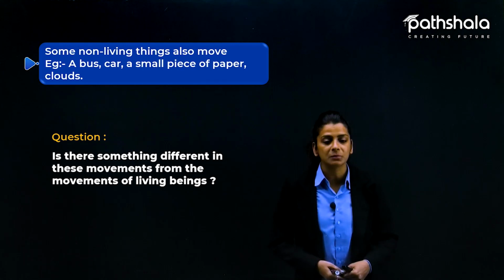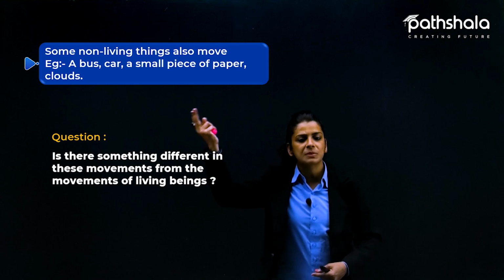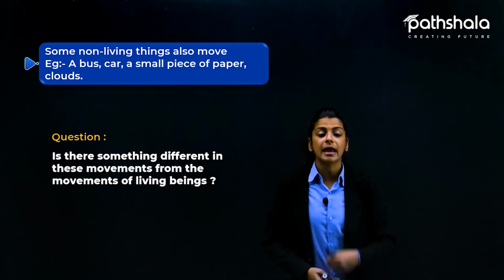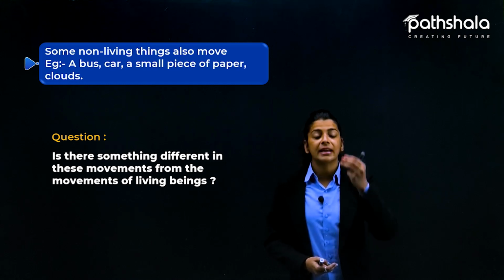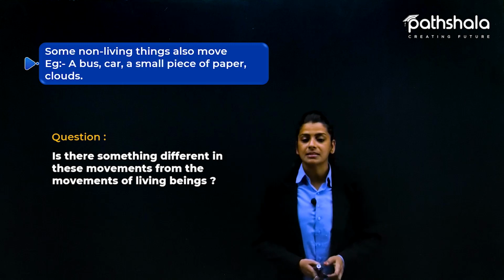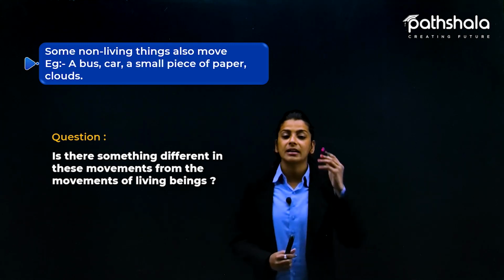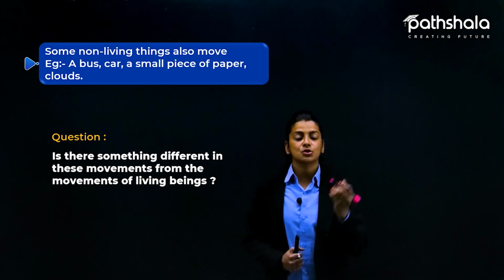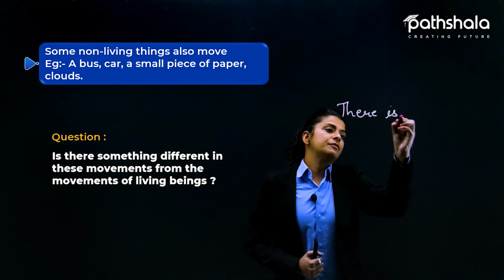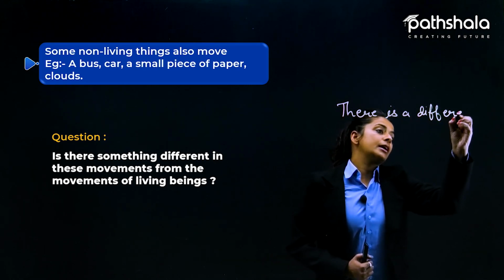Same goes with the animals. But in case of such objects या such substances that we just studied, इसमें हमें requirement है कि external movement की, external push की we require that. So yes, there is a difference, और ये difference किस वजह से आ रहा है? Because they are getting the external push. So there is a difference in the movement